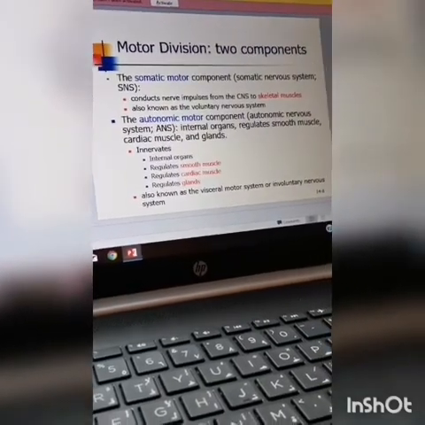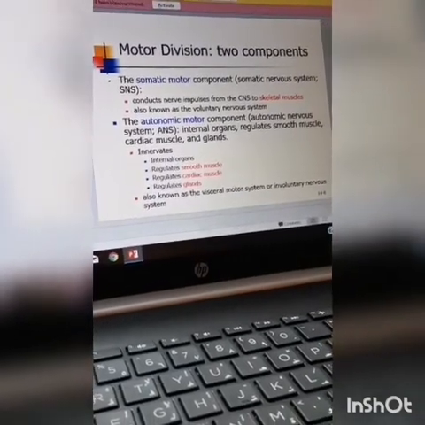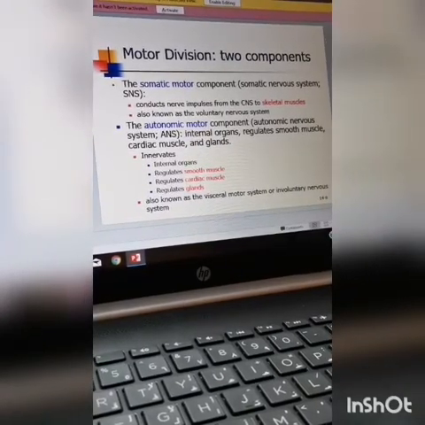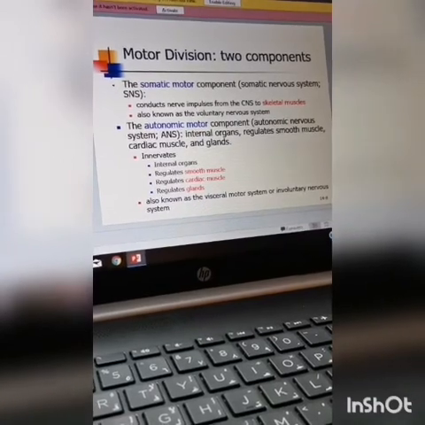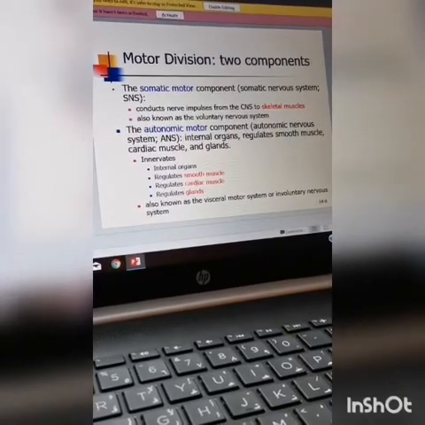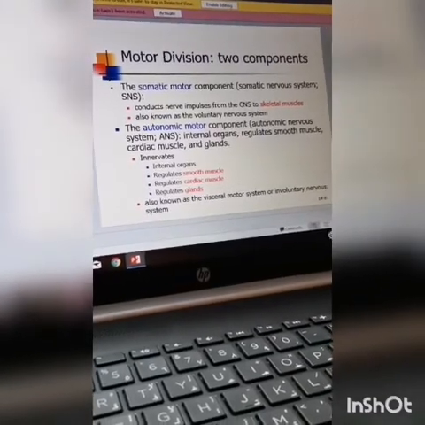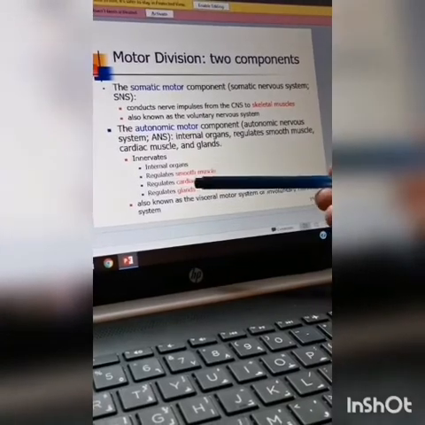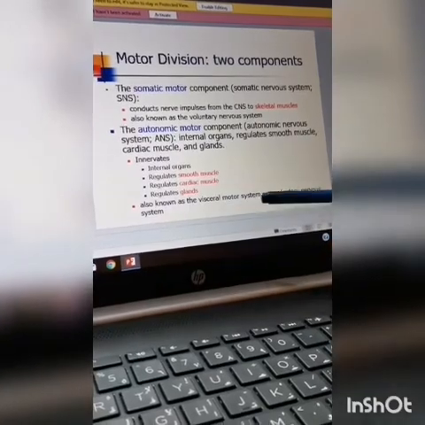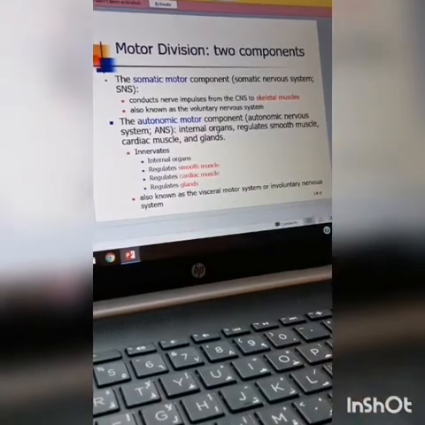Now motor division. First was sensory division, now motor division. The somatic component of nervous system conducts nerve impulses from the CNS to the skeletal muscle. It is voluntary. We have already discussed it in the flow chart. Now the autonomic motor component includes internal organs, regulating smooth muscles, cardiac muscles and glands. They innervate and maintain internal organs. They are also known as visceral motor system or involuntary nervous system.